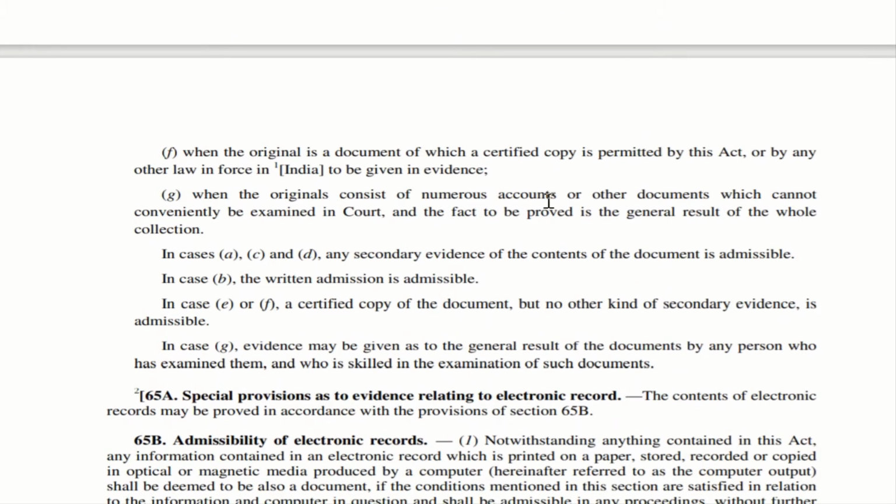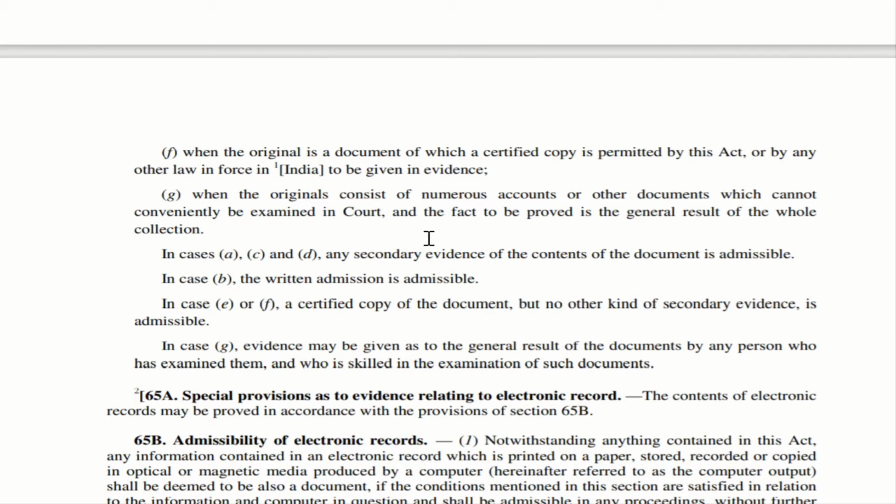Next, F. When the original is a document of which a certified copy is permitted by this Act or by any other law enforced in India to be given as evidence. So imagine this particular Act is permitting to produce a certified copy. The Act is saying if you produce a certified copy, that is sufficient. In that case, or any other law in India which permits this, the secondary evidence can be produced.